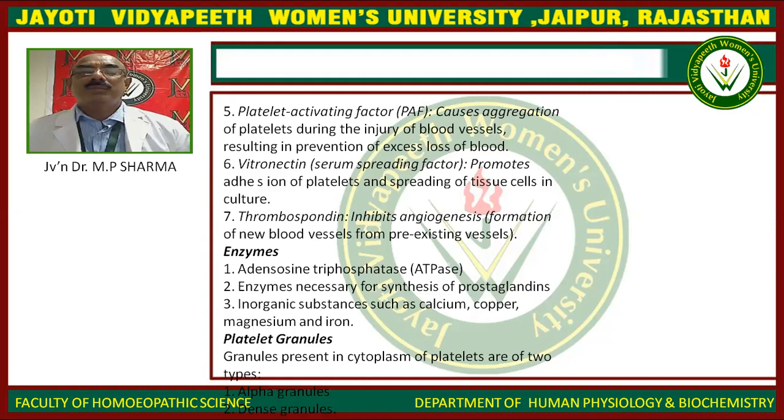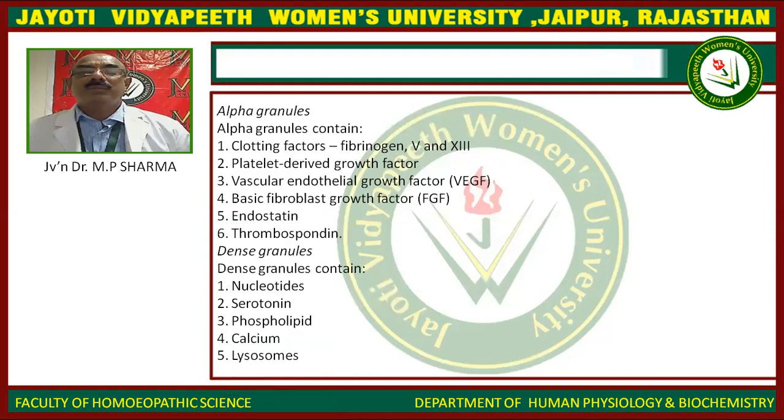Granules present in the cytoplasm of platelets are of two types. Alpha granules contain clotting factors, fibrinogen, factors 5 and 8, platelet-derived growth factor, vascular endothelial growth factor, basic fibroblast growth factor, endostatin, thrombospondin.